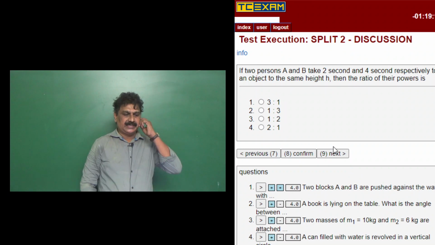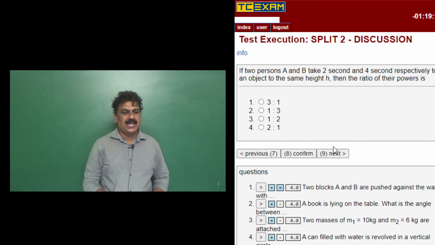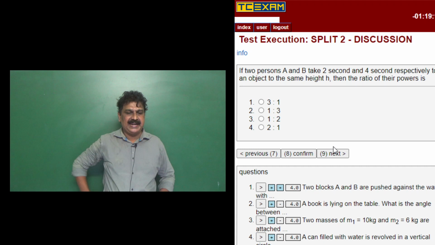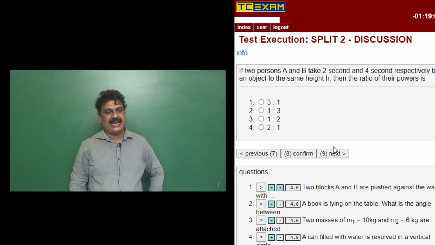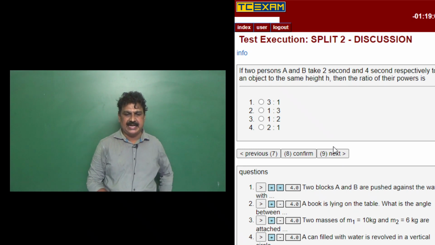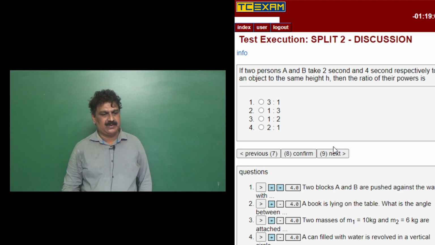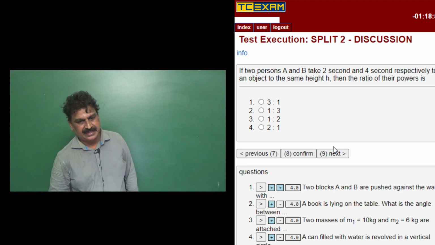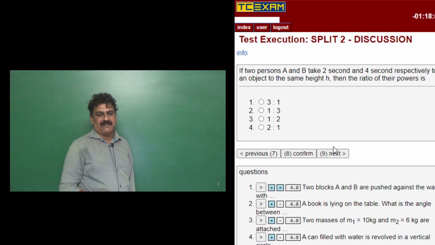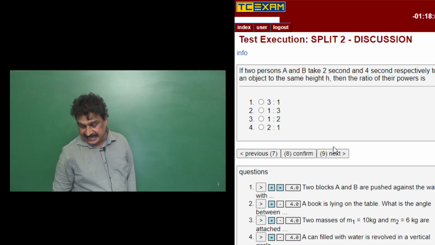Now the question is, if two persons A and B take 2 seconds and 4 seconds respectively to lift an object to the same height h, then the ratio of their powers is.